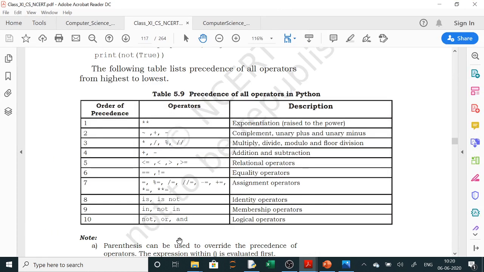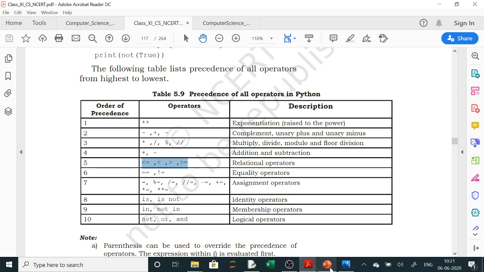Exponentiation, these all are the operators to the power. Multiply, divide, modulus, floor division, addition, subtraction. Relational operators: less than, greater than, equality operator. Then assignment operators to assign the values. Identity operators check whether both are equal or not: is is an identity operator, is not is when both are not equal. Membership operators: in and not in. Logical operators: and, or and not.